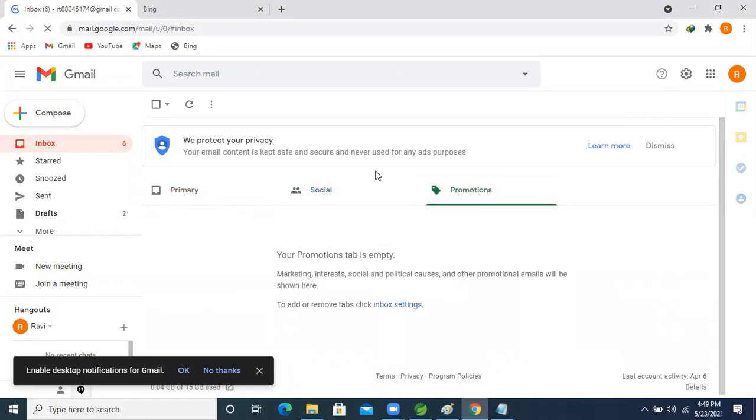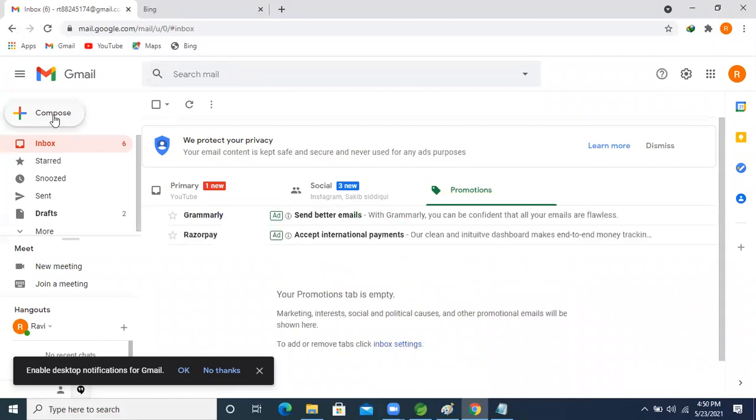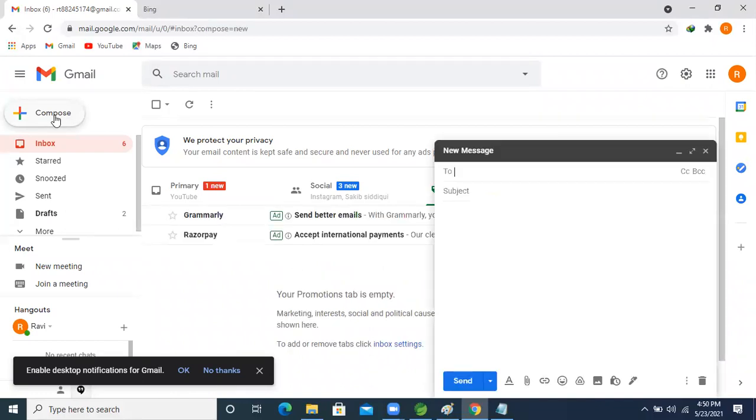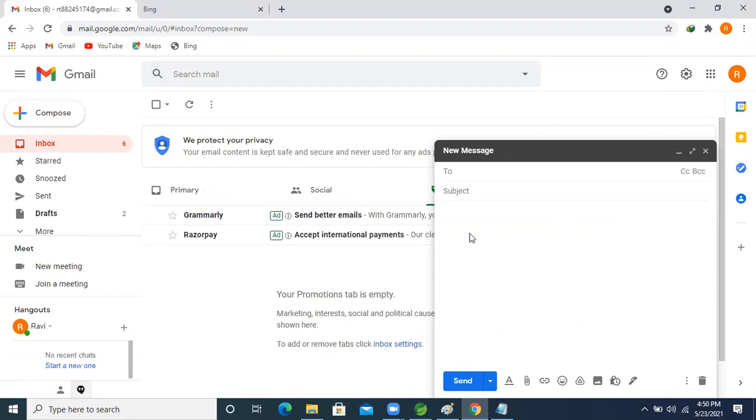Okay, so this one is logged in, guys. Now if we want to send anyone an email, this dialog box will open. This dialog box means we are doing these things manually. We are doing it manually in Gmail.